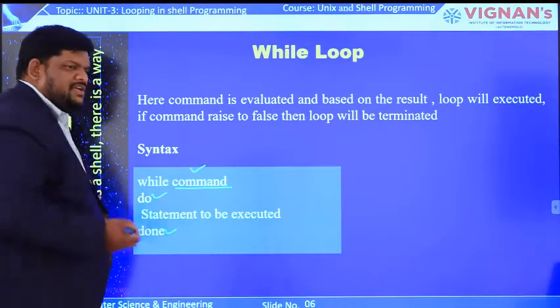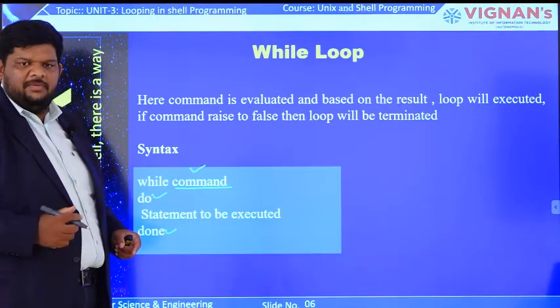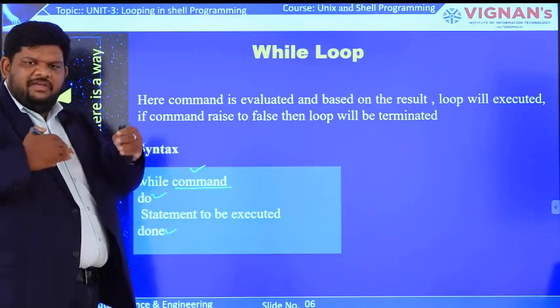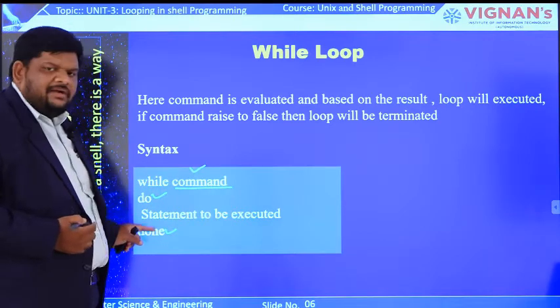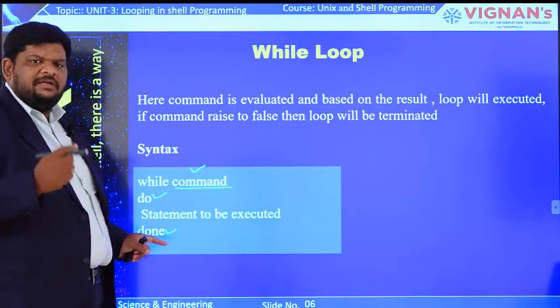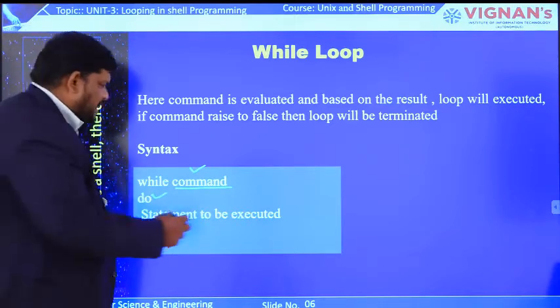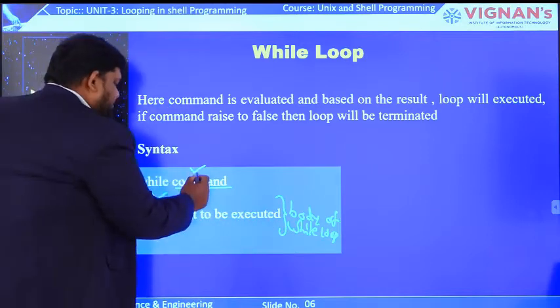It may be a single statement or 2 statements, so based on the requirement, we can write some statements. Those statements enclosed between do and done, that group of statements, is known as the body of the while loop. The execution of the body of the while loop depends on the result of this command.